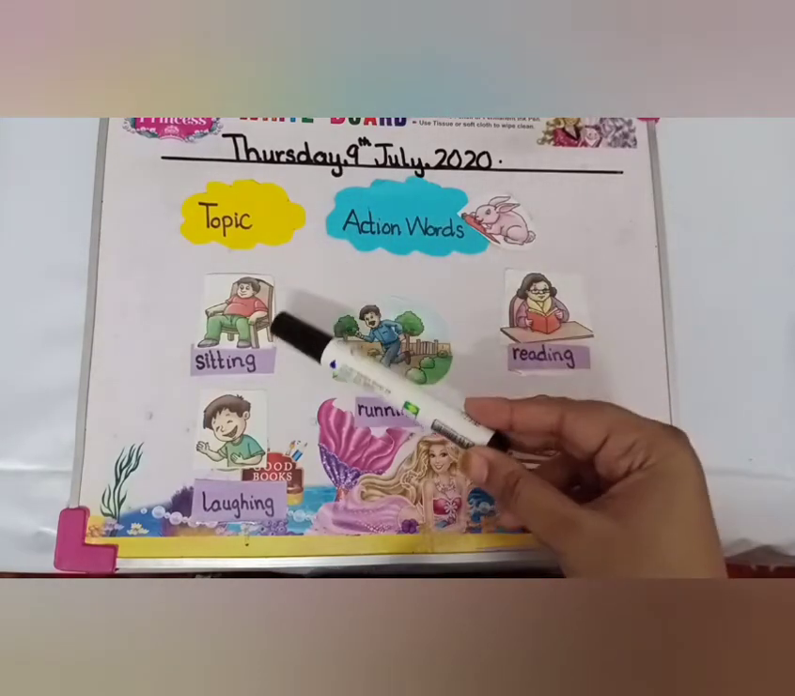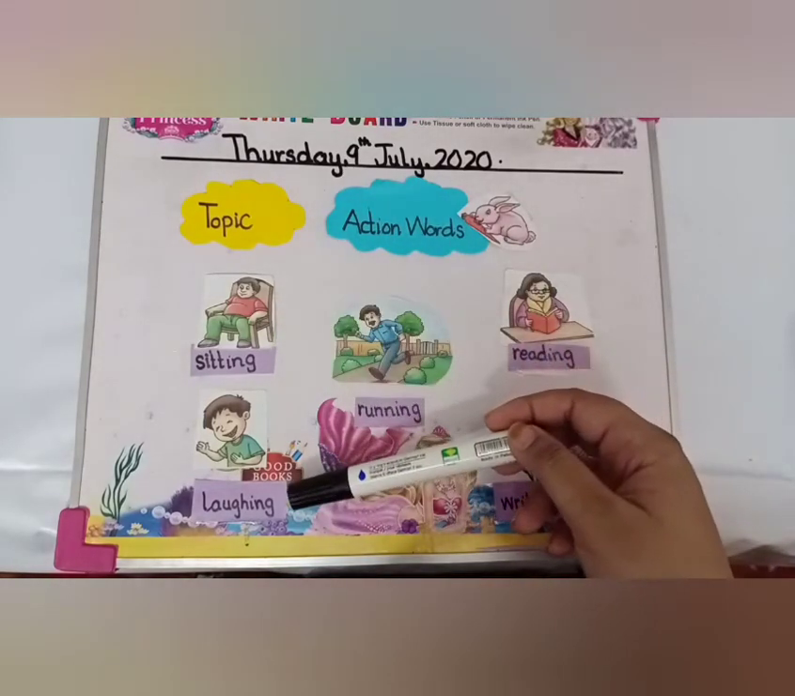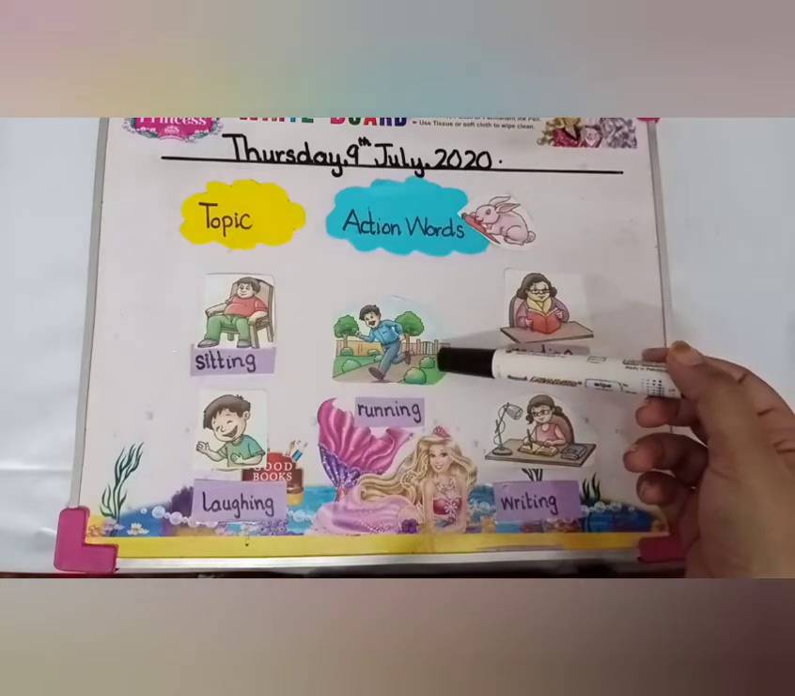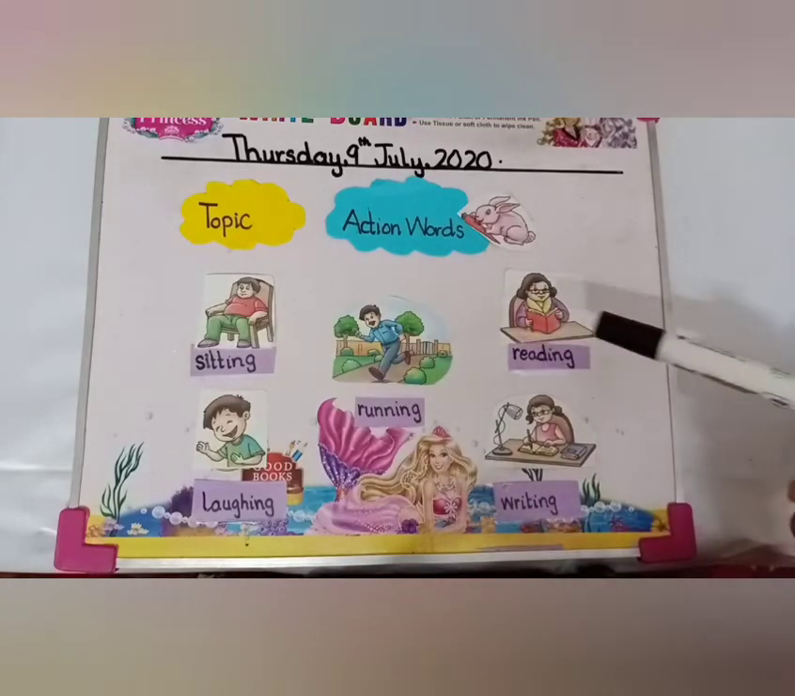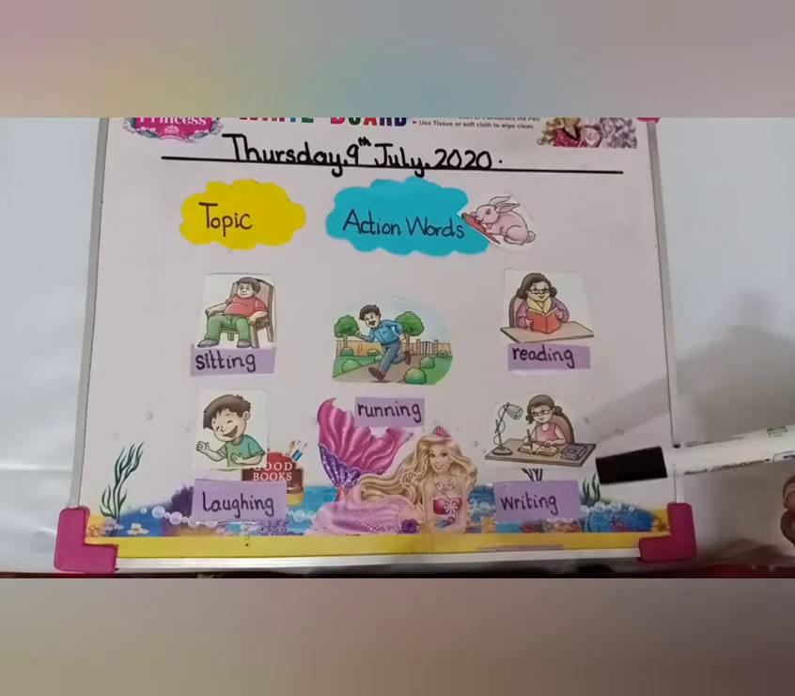Okay, the boy is sitting on chair. The boy is laughing. The man is running on the street. The woman is reading. The girl is writing with pencil. Okay.